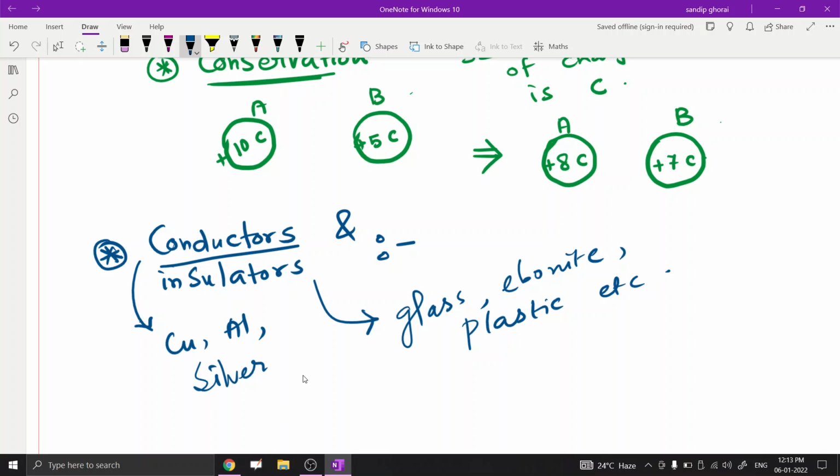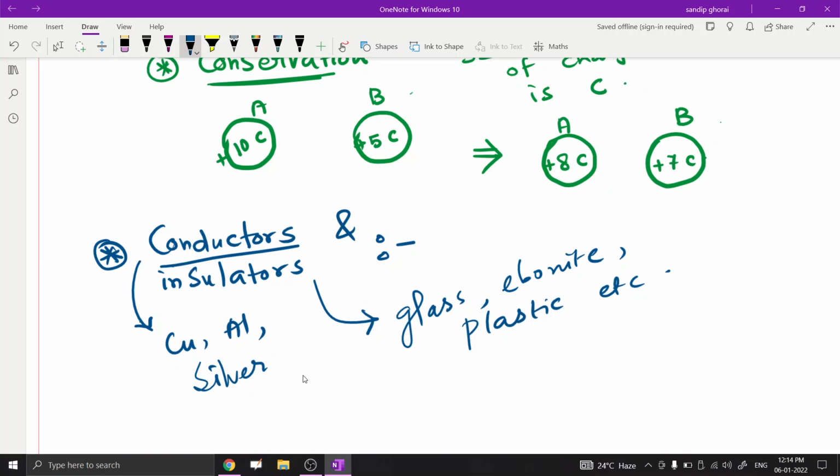For a conductor, electrons or charges flow easily from one body to another body, and for an insulator the charge just accumulates on the surface, as in glass, ebonite, and plastic. In an insulator there is a very negligible number of free electrons, whereas in conductors there are many free electrons. So conductors can easily conduct current and insulators can't.